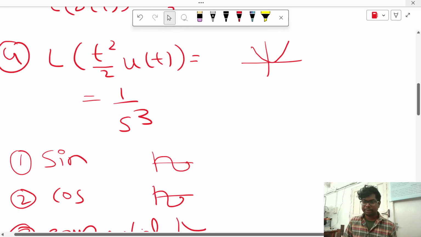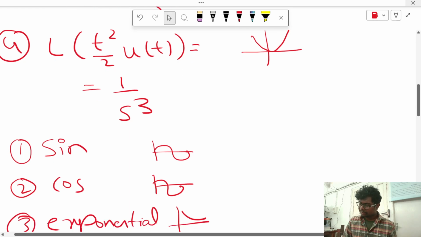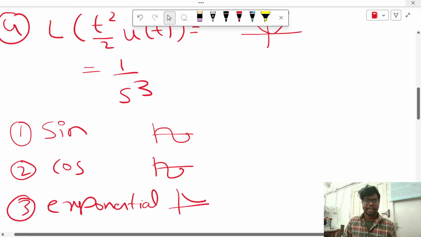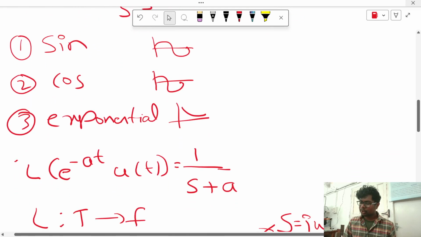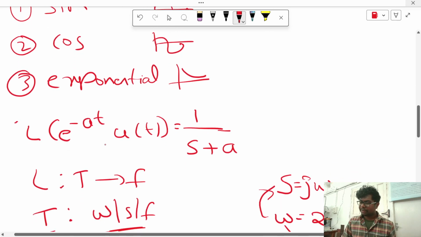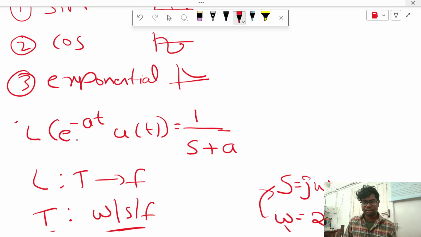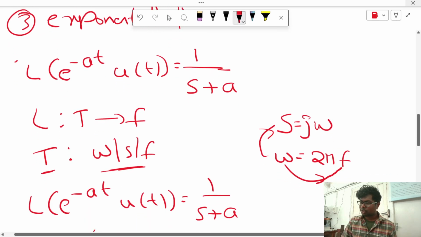Now three more functions will be there: sine, cos, exponential. Laplace of e power minus at u of t is equal to 1 by s plus a. I already told you, Laplace means converting a time domain function to a frequency domain function. Here t is there, that means time domain, but where is frequency? S is equal to j omega, omega is equal to 2 pi f.